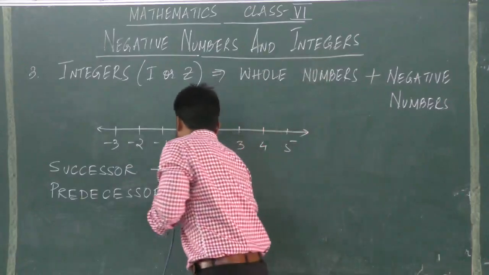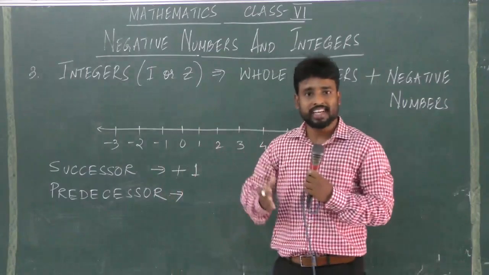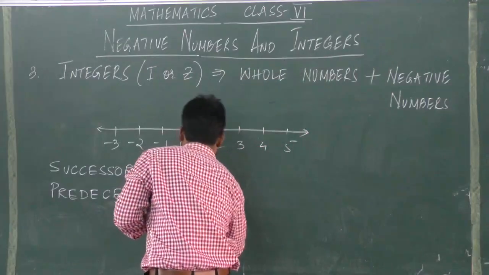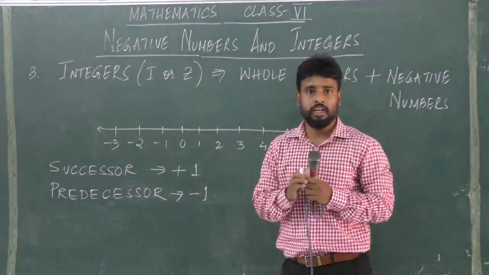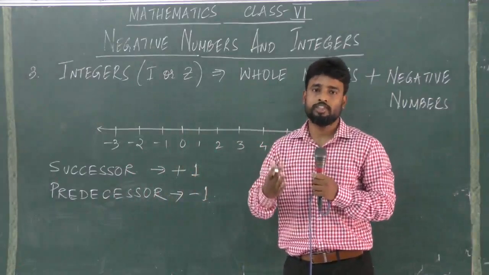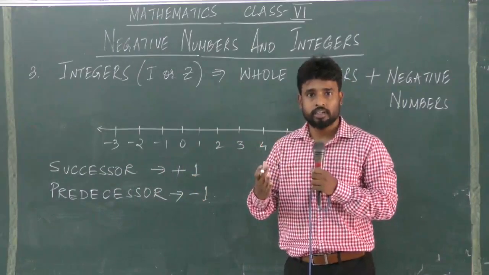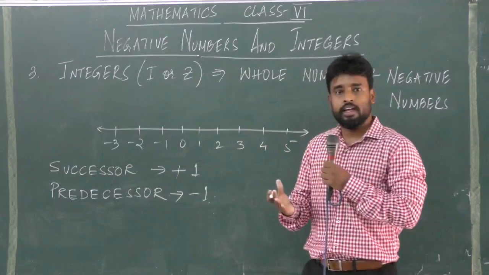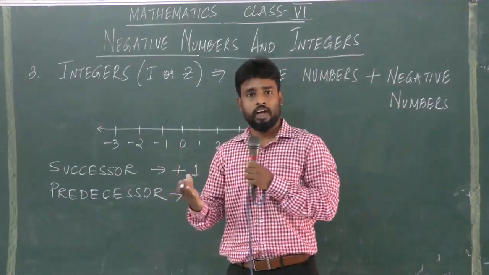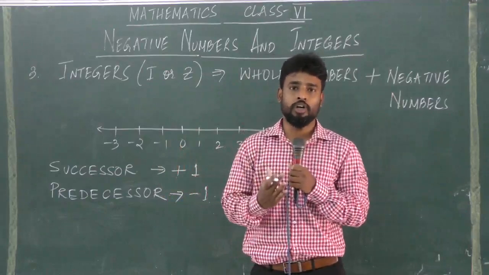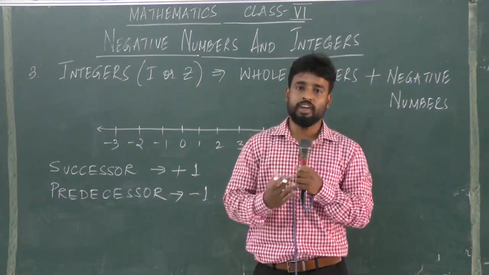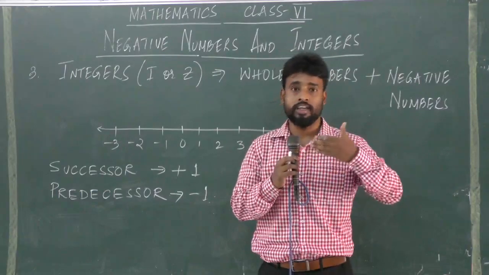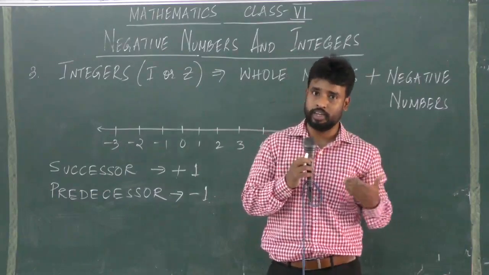Similarly, we get the predecessor by subtracting 1 from that number. For example, if we have 2, the successor of 2 will be 3, because if we add 1 to 2, we get 3. Similarly, if we have the number 4 and we want to find the predecessor of 4, we have to subtract 1 from it and we get 3 as the answer. So the predecessor of 4 is 3.